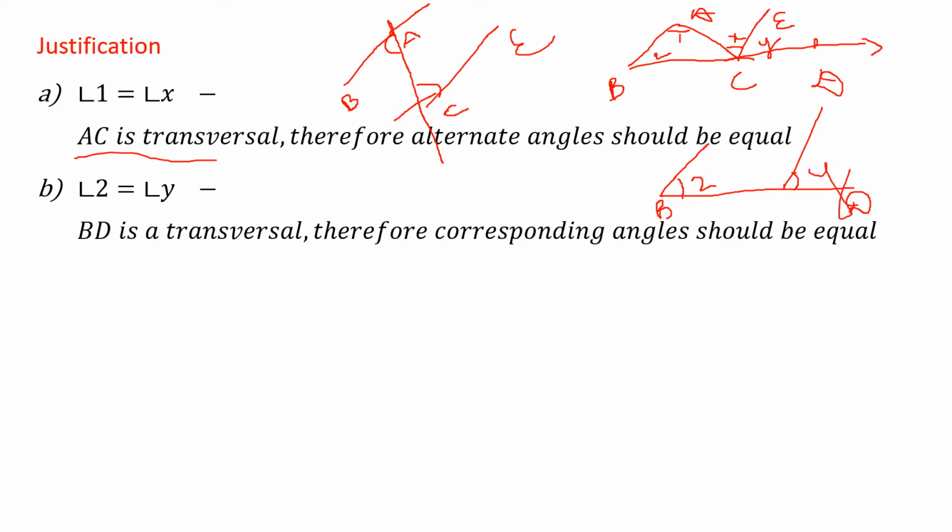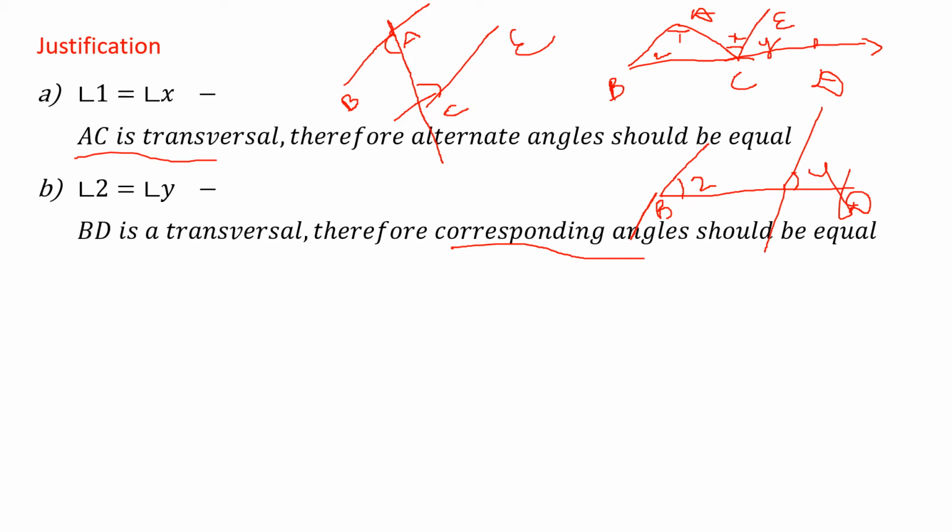Here what is a transversal? Extend this line like this. So now BD is a transversal, right? So the angles formed here, 2 and Y, are corresponding angles. So we know alternate angles are equal and corresponding angles are equal.